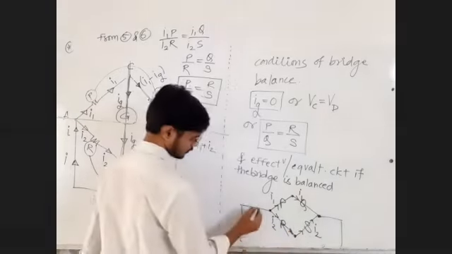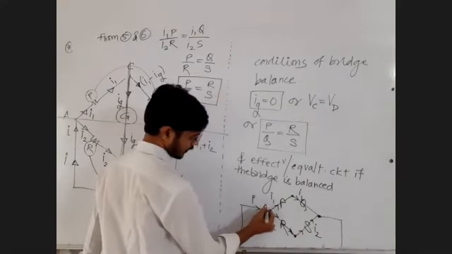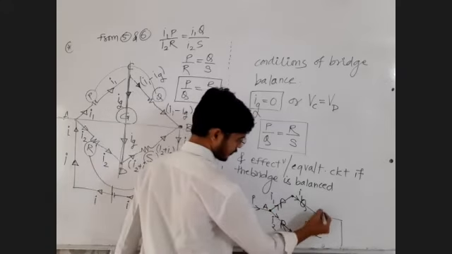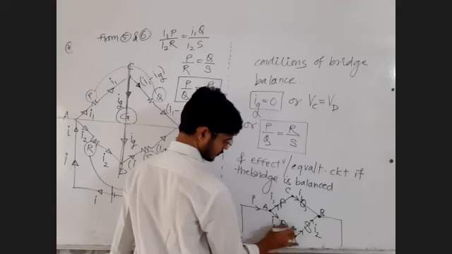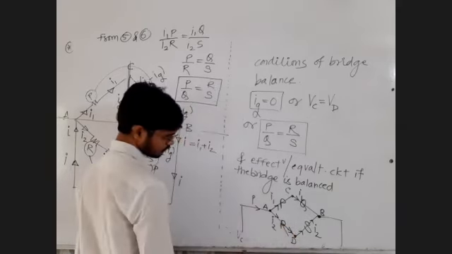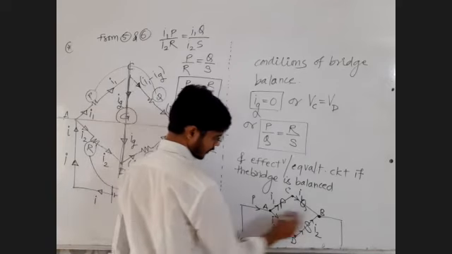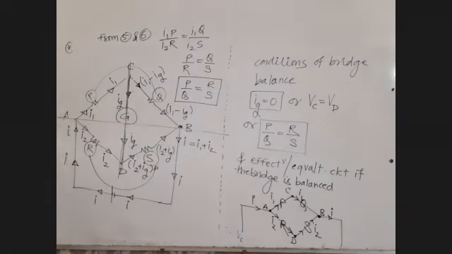Absolutely no problem. Current I enters at point A, then point B, point C, point D, and the potentials of points C and D are both equal. Current enters at point A and leaves at point B. That's your equivalent circuit, the effective circuit.